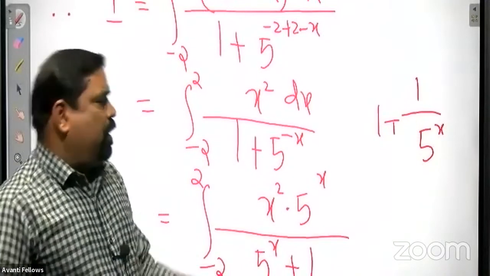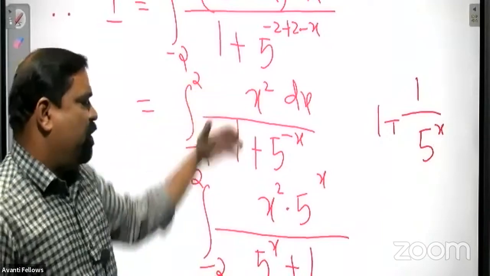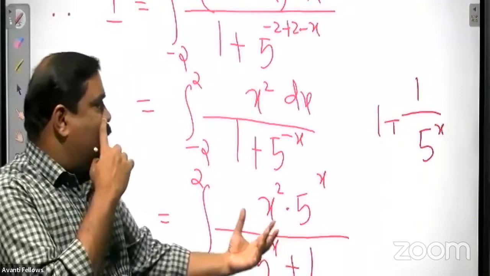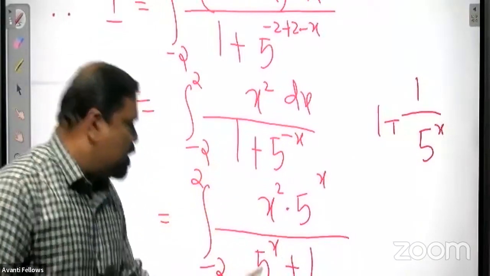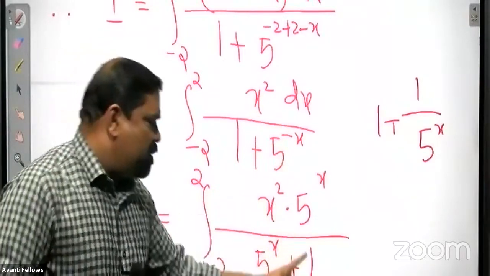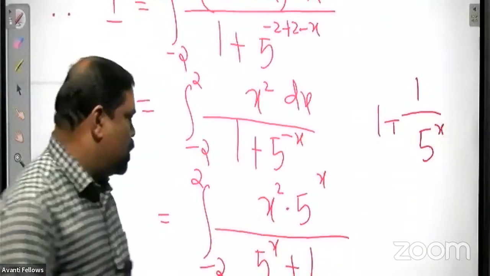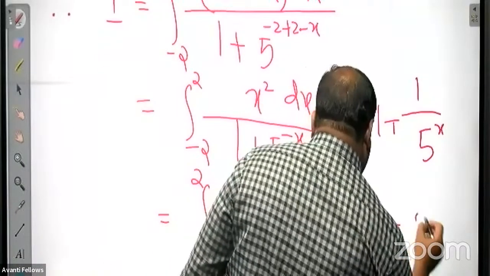Again, simplify and take 5 raised to x in the numerator. You will get like this only. So directly, just multiply 5 raised to x. So 5 raised to x into 1 means 5 raised to x. 5 raised to x into 5 raised to minus x means 5 raised to 0, that is 1. So this is equation 2.